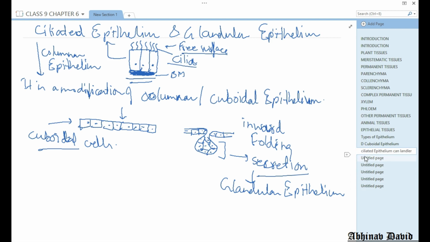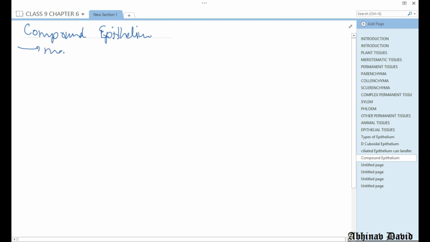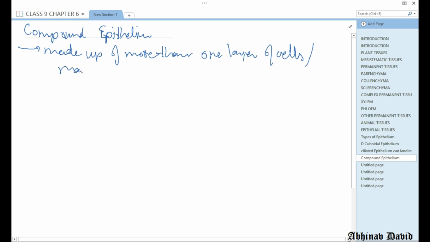Okay, now let us talk about compound epithelium. Now what is compound epithelium? Compound epithelium is made up of more than one layer of cells or many layers of cells.